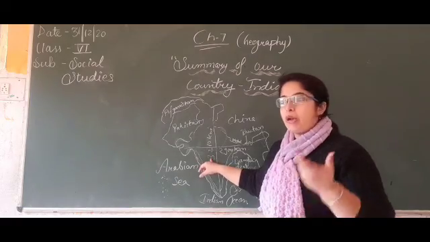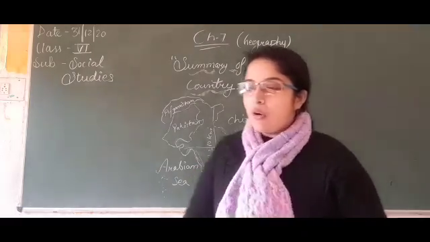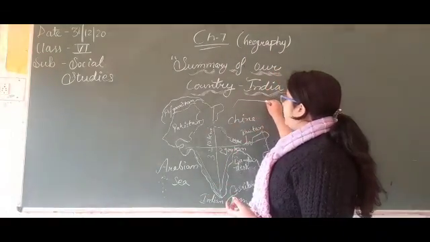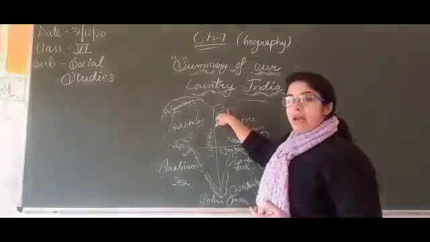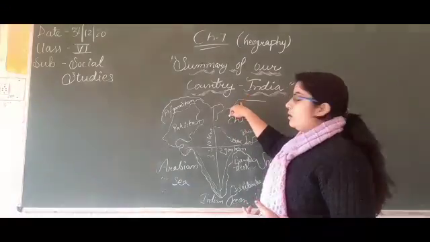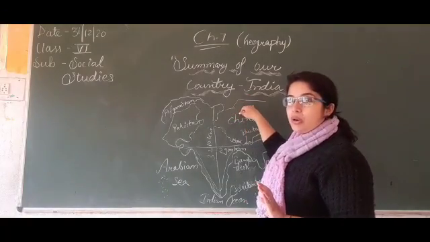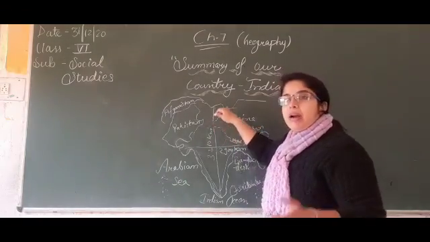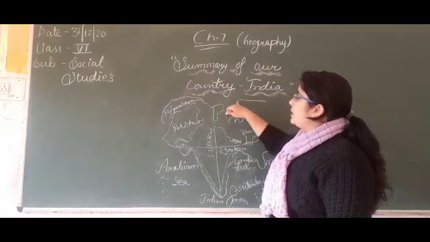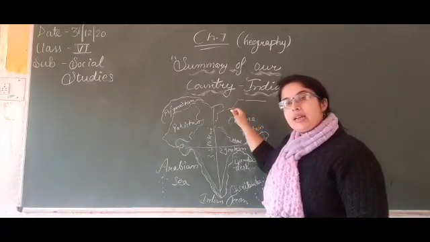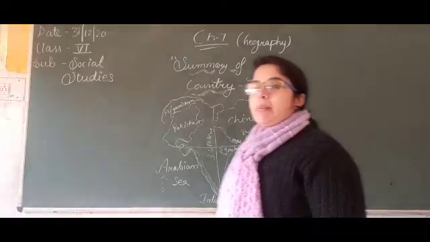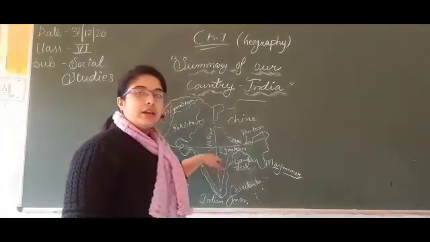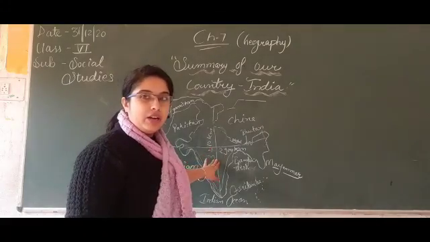What do you mean by plateau? A plateau is a type of tableland. I have already told you in the previous video. It is a type of tableland, meaning it is raised above the plain, and from the top it is totally flat. Therefore, we can say that it is a tableland. So the tableland is known as the plateau, and the Deccan part of India is a type of plateau.